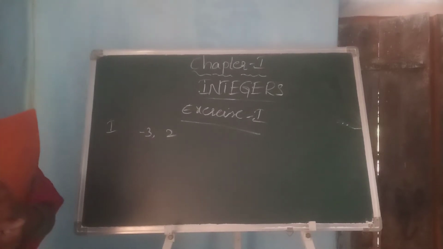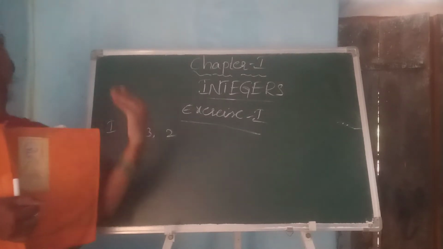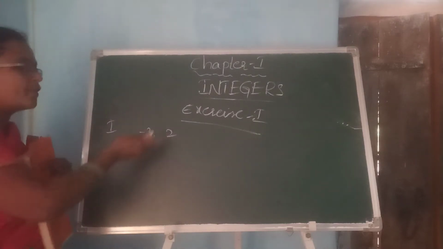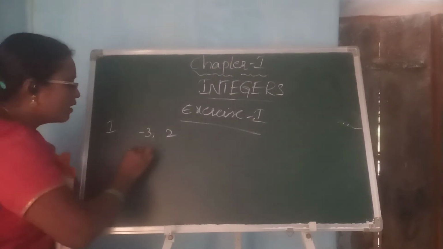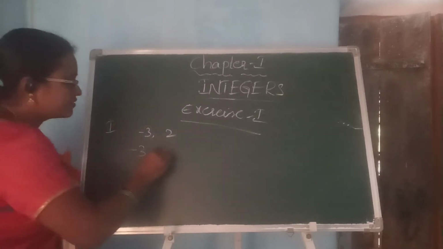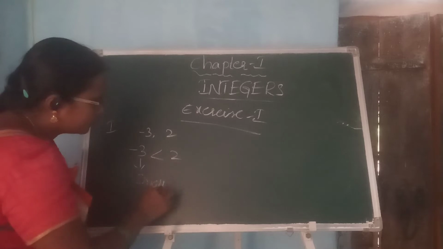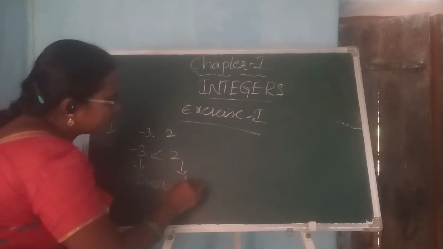We have already learned that the negative values are smaller than the positive values. Now here we have the negative value -3 and the positive value 2. That's why -3 is less than 2. So it is the smaller, and 2 is the bigger.